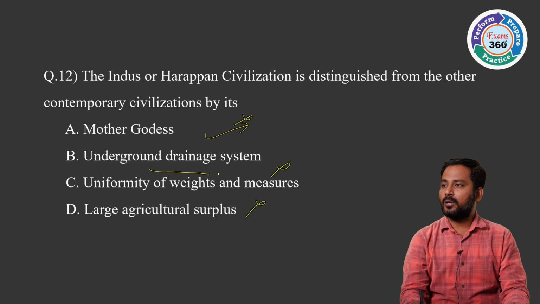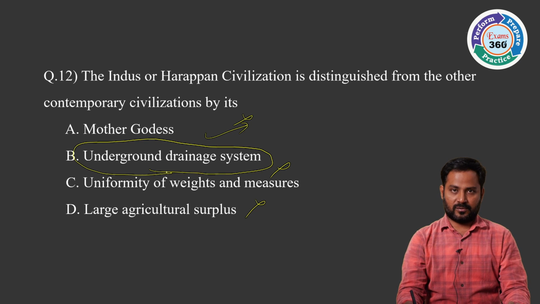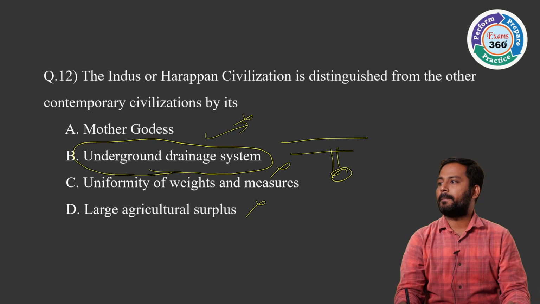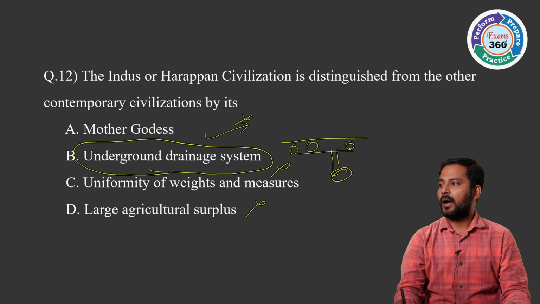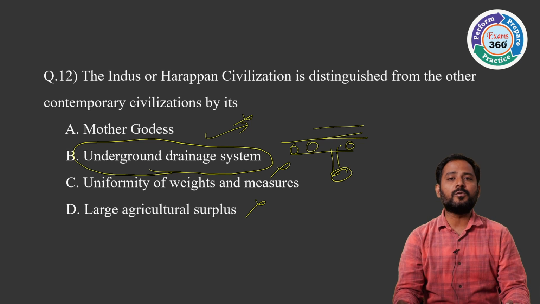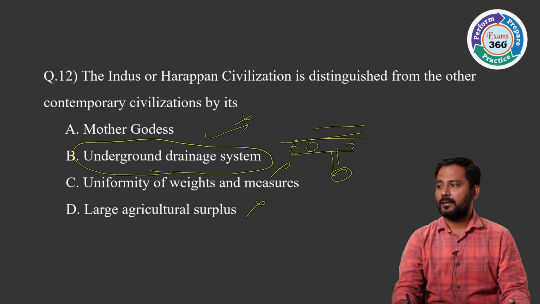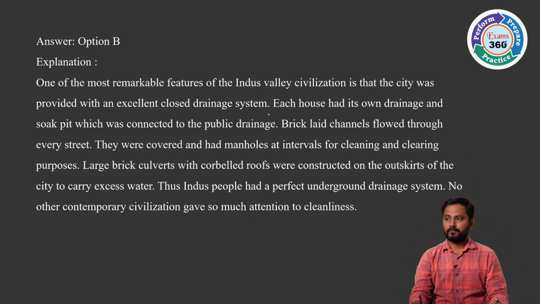Now the only unique feature that you don't find in other civilizations is the underground drainage system. Every drainage main canal was connected to the toilets in every house, and in this main drainage canal you have the manholes and we have the storm drainage system. So this kind of advanced drainage system you don't find in any other contemporary civilizations. So now our answer is B. Yes.